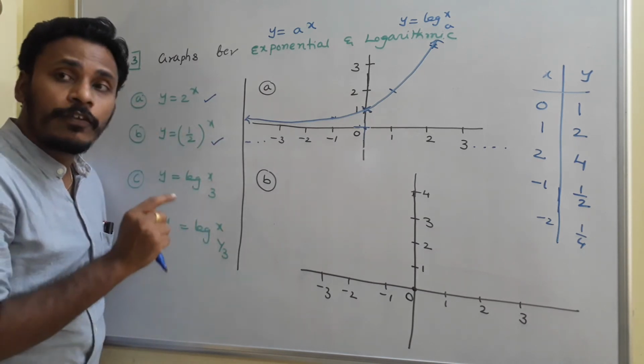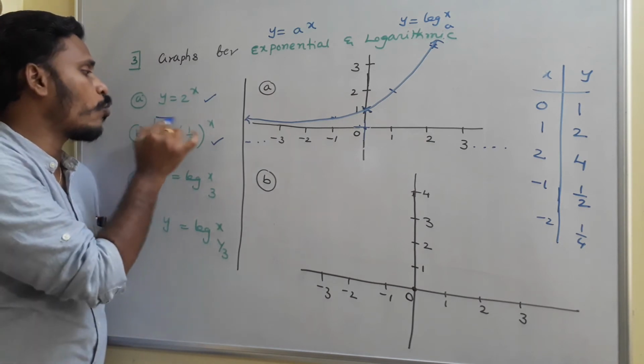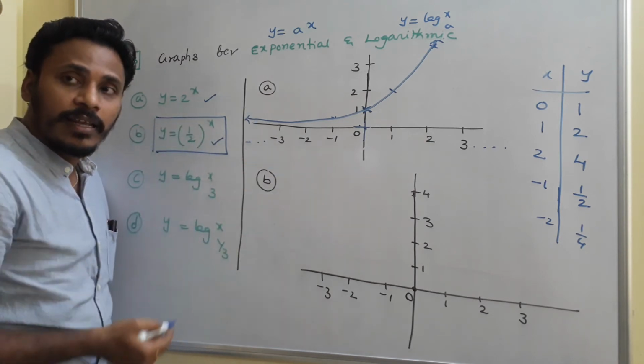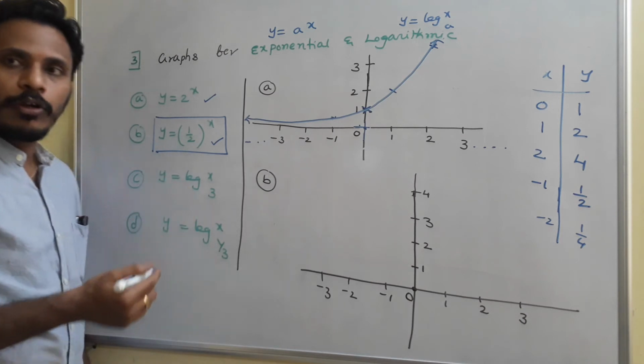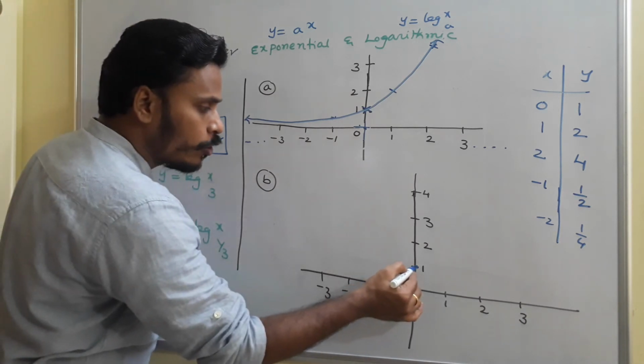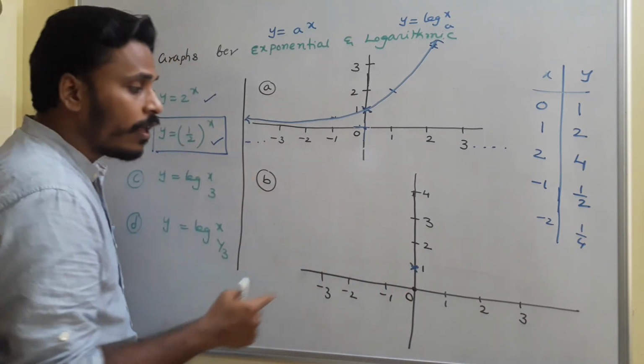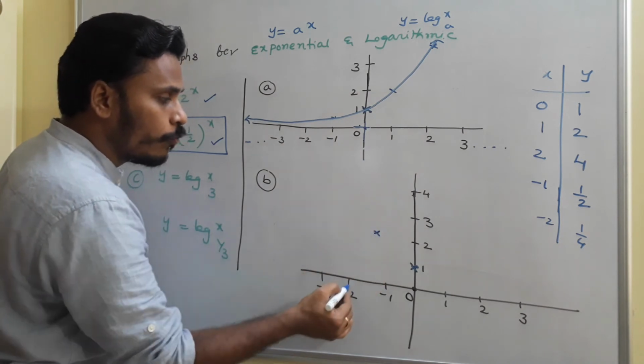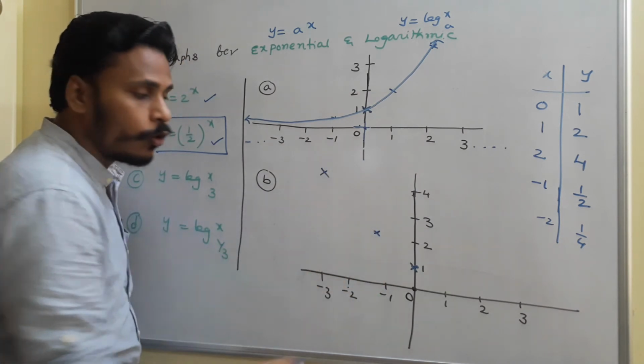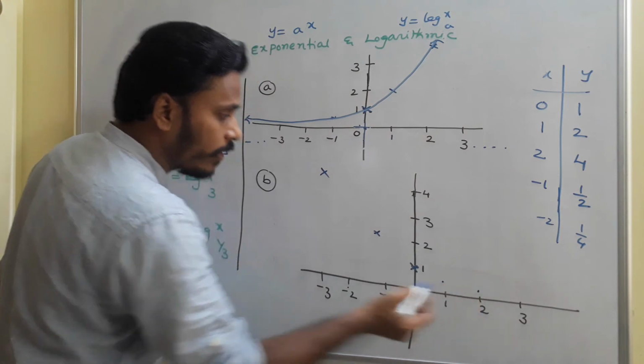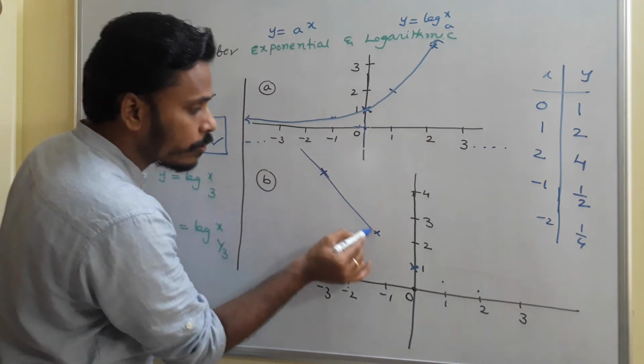In the same way, if you sketch the graph where y is equal to 1 by 2 power x, by taking the table and everything, you just think about it. If x is 0, again the value is 1. If x is minus 1, in that case you will get that y value is 2. If x is minus 2, that is 4. If x is 1, that is 1 by 2, like that. So the graph will be like this.